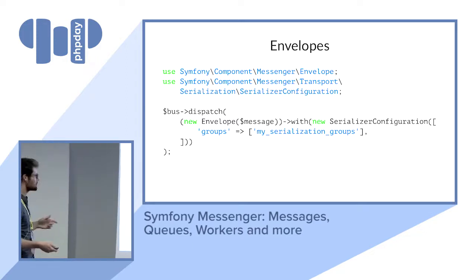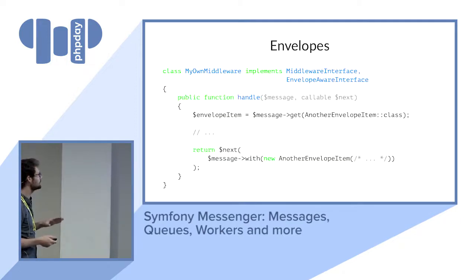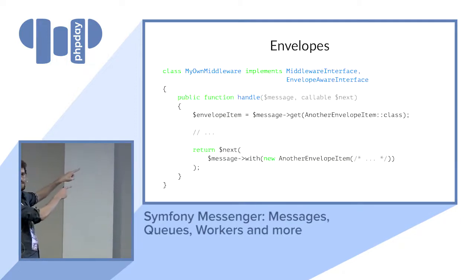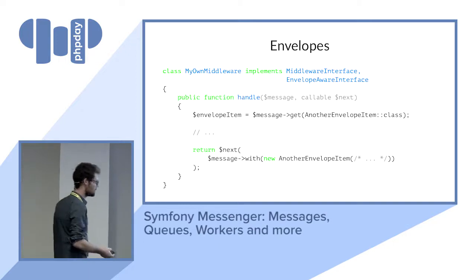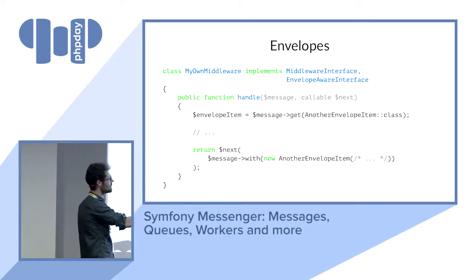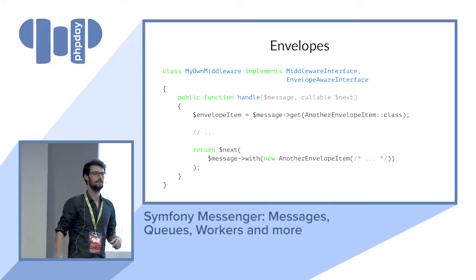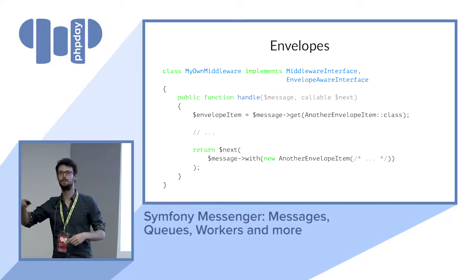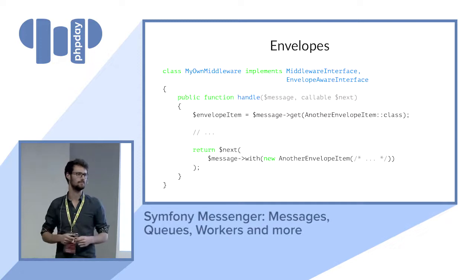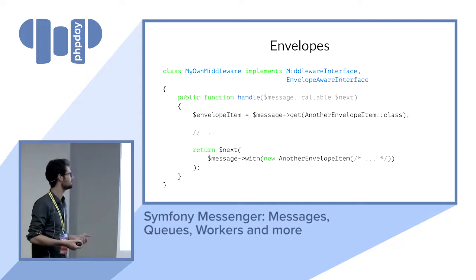And that's where I show you what a middleware is about. A middleware is just something that takes the message and calls the next middleware, until the one that is called is the one that actually calls the handler. That's the chain within the message bus.